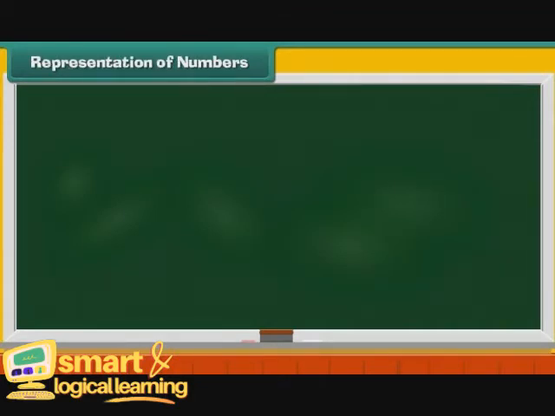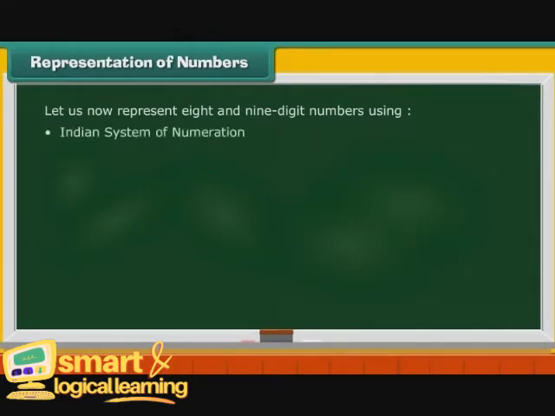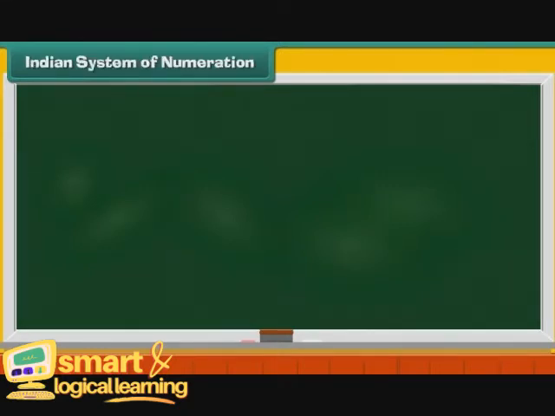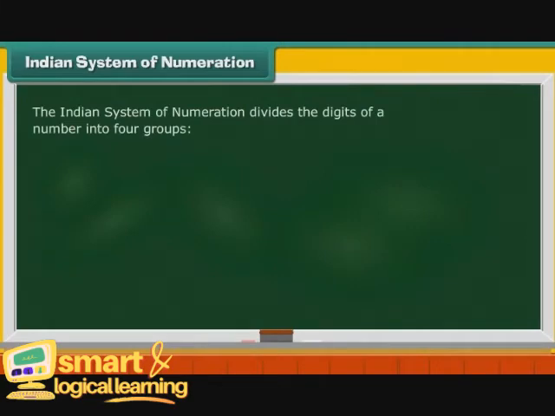Representation of numbers. Let us now represent 8 and 9-digit numbers using the Indian System of Numeration and the International System of Numeration. Let's learn more about number systems in our next screens. Indian System of Numeration. The Indian System of Numeration divides the digits of a number into 4 groups: ones, thousands, lakhs, and crores. Let us see how.